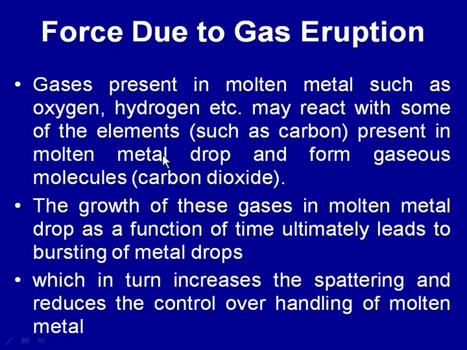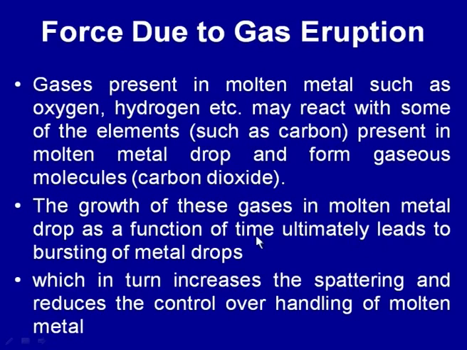The gases present in the molten metal, such as oxygen and hydrogen, may react with some elements such as carbon present in the molten metal drop and form gaseous molecules like carbon dioxide. When these gases grow in the molten metal drop as a function of time, ultimately this leads to bursting of the molten metal drops, which in turn increases spattering and reduces control over the handling of the molten metal.